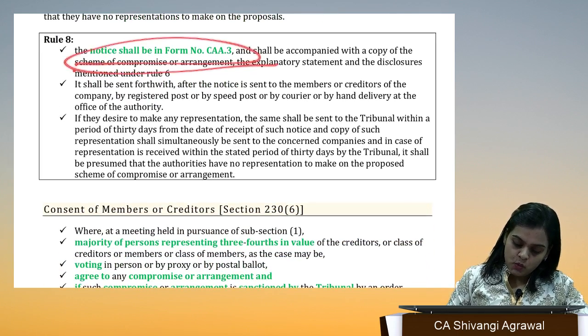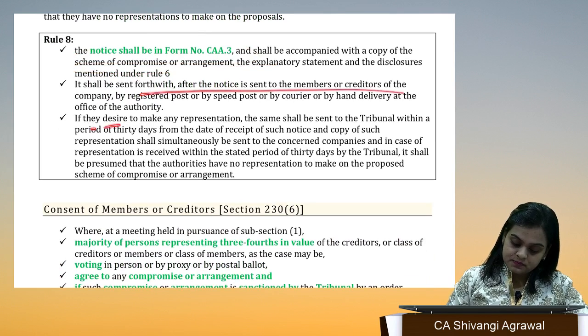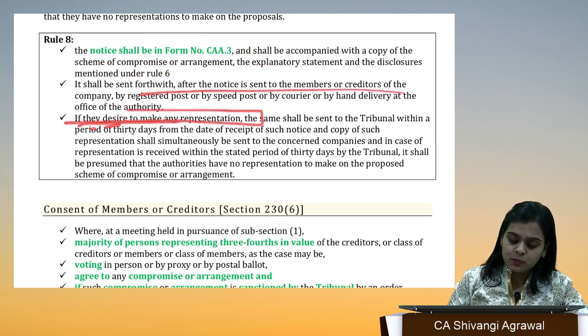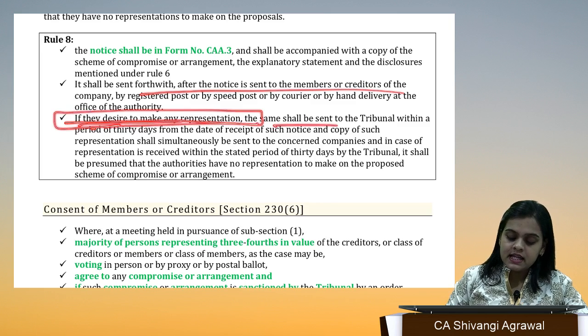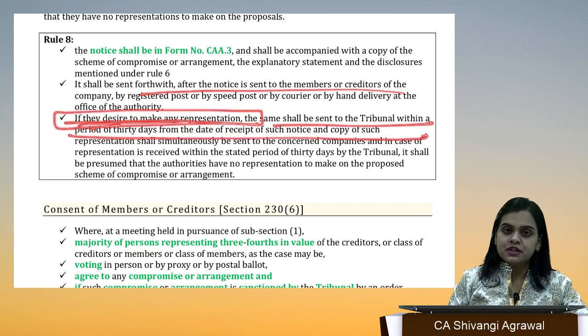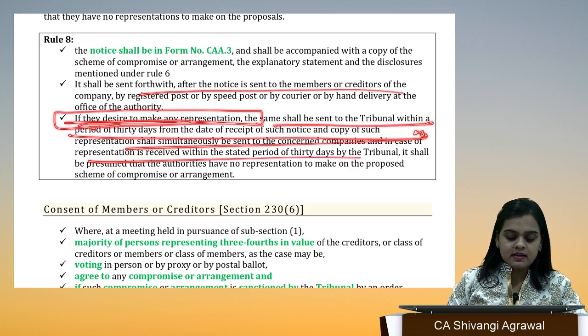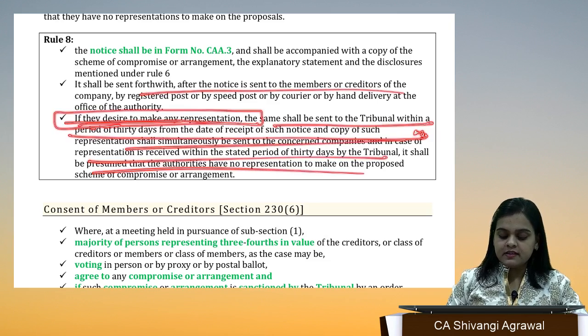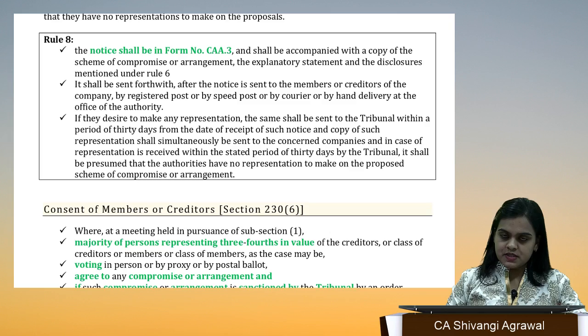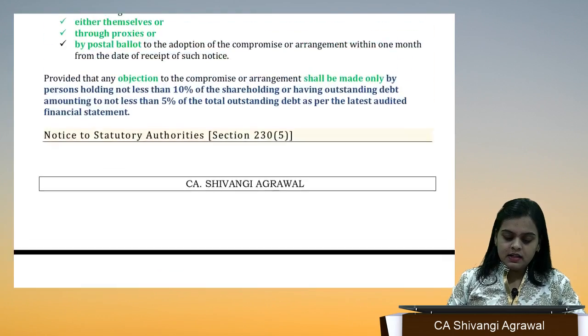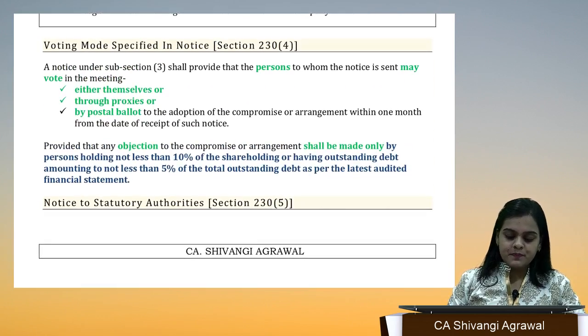This is going to be the notice, and if they desire to make any representation, the same shall be sent to the tribunal within 30 days from the receipt of notice. So all these authorities, when they receive notice, within 30 days they can send the representation. And if within 30 days no representation is received, it will be considered that they do not have any problem. Okay. Now we come to the voting part.